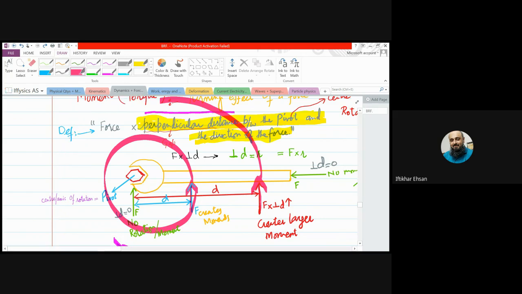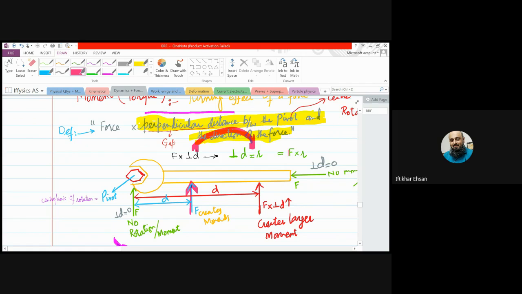What I mean to say is this: when we apply a force like that and it makes the spanner rotate, a circle is made by the force, right? It follows a circular path. Then that distance is acting like the radius. So beta, we can represent that perpendicular distance to be the radius.